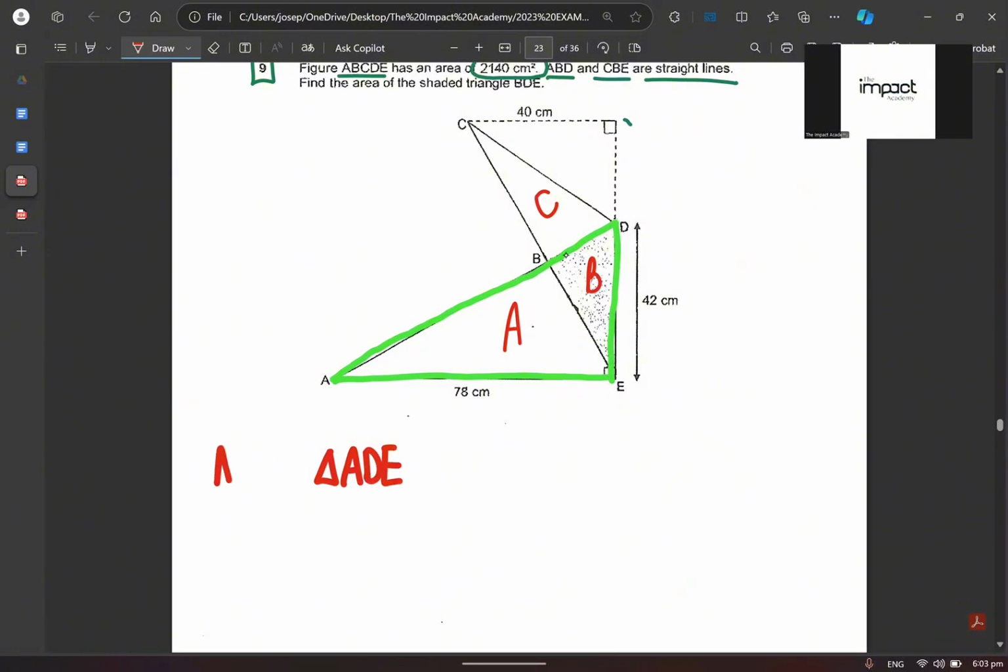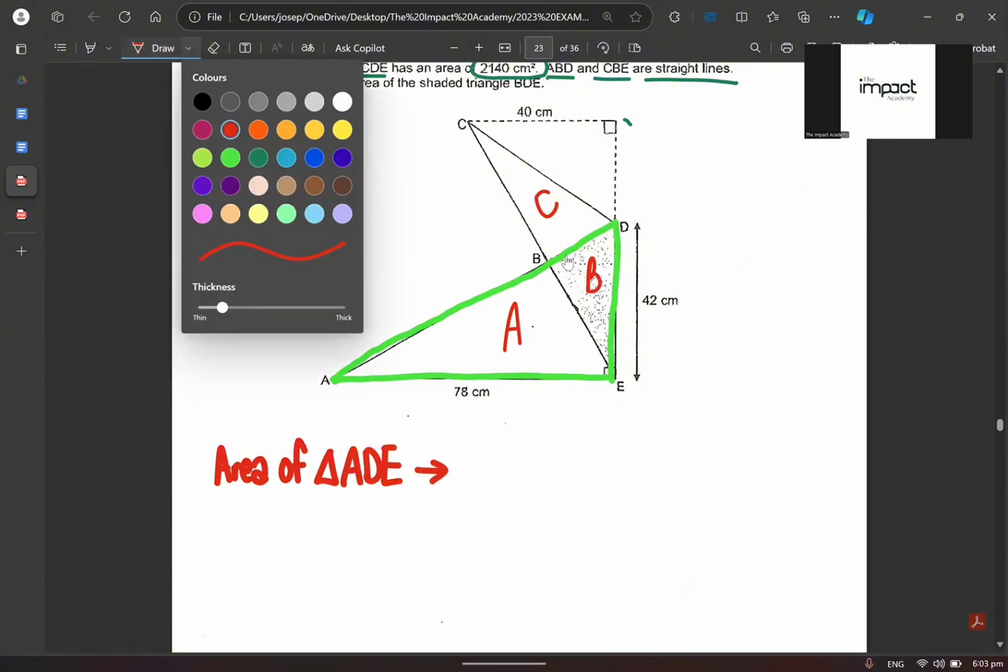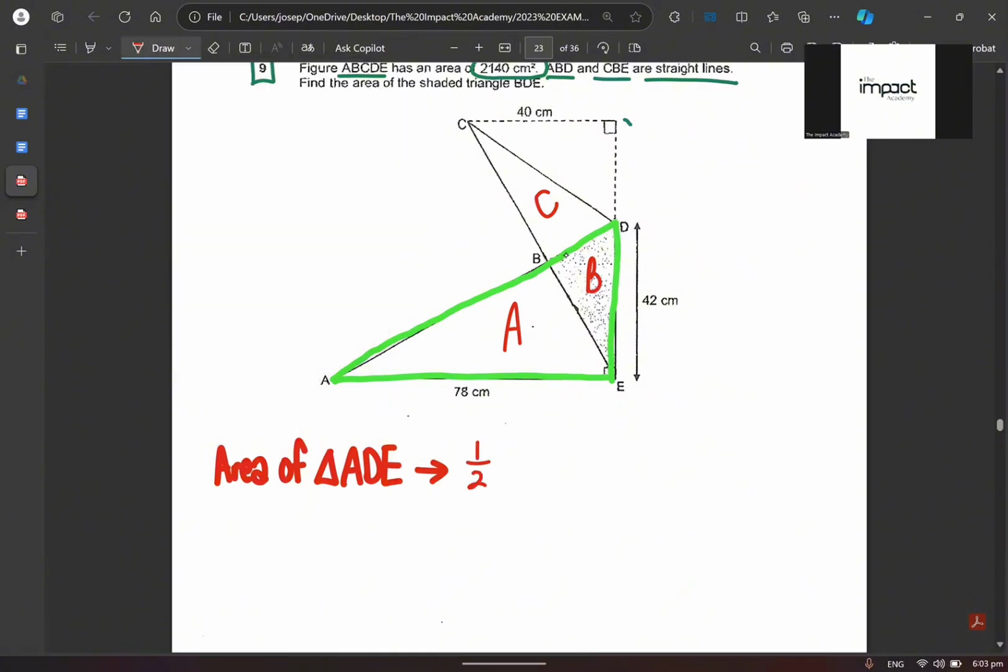Area of ADE. From here itself, what you can simply do is half times 78 times 42. We get an answer of 1638. Make sense? And this 1638 is A plus B. What do I mean by A plus B? Can you see I labeled them A plus B? Why is that so?